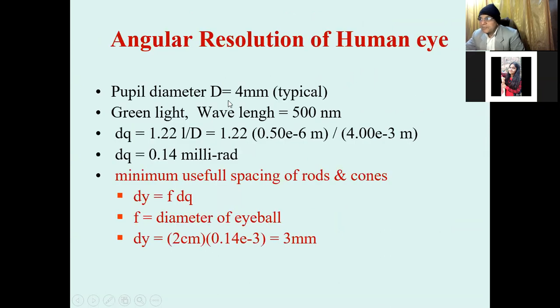Now in the case of the human eye, the angular resolution can be calculated with a typical diameter of 4 millimeter and green light with a wavelength of 500 nanometer.